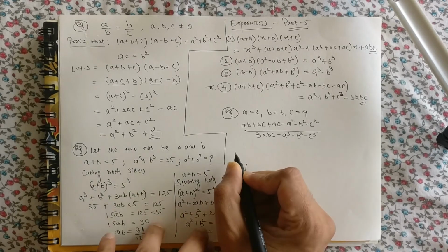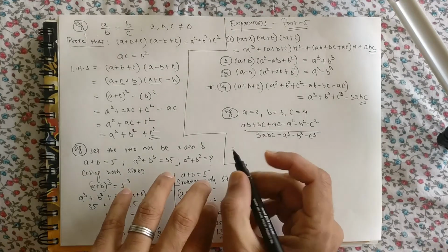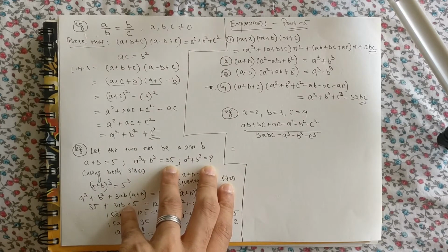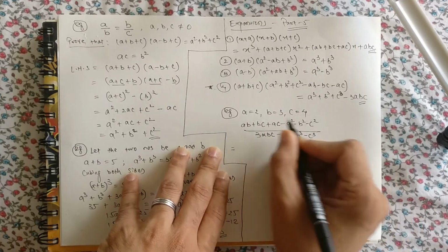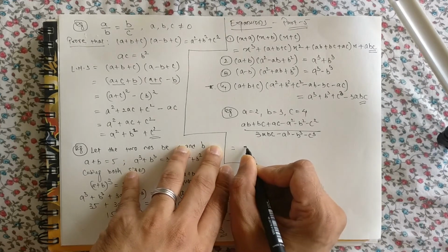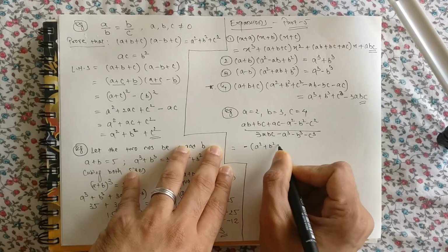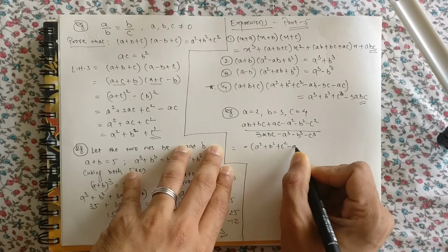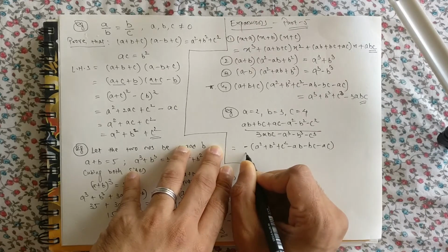See what I'm doing. Rather than speaking about it, if I show it to you, it will make a difference. Let me write this all over again as minus of (a square plus b square plus c square minus ab minus bc minus ac), the whole upon.